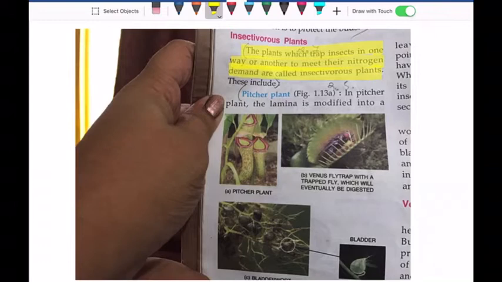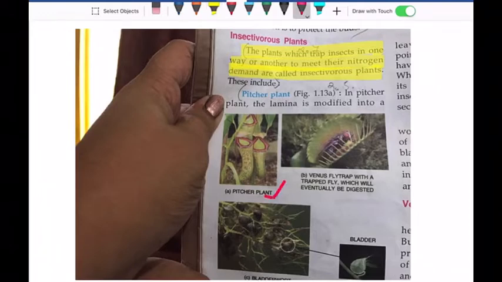So what do they do? They become carnivorous plants, or rather insectivorous, since they eat insects. I cannot say carnivorous exactly, but I am terming them so. They are called insectivorous plants because they trap insects and extract the juice and enzymes from the insect body to fulfill their nutrition. The examples of this type of plant are the pitcher plant.